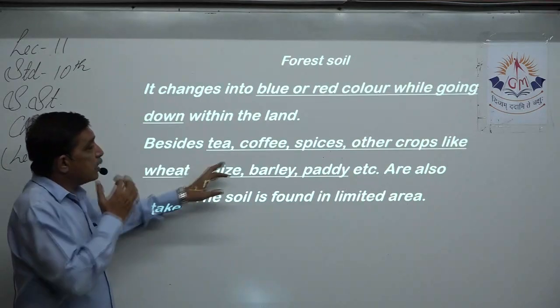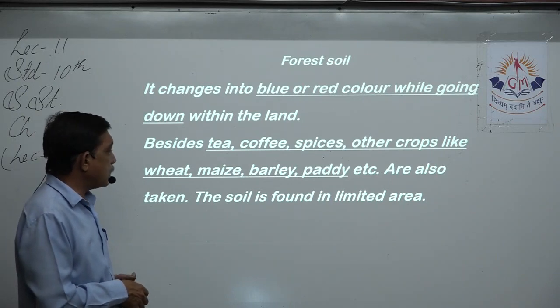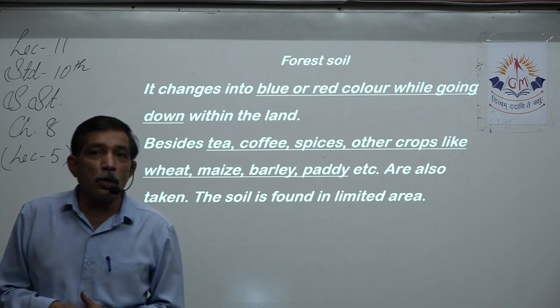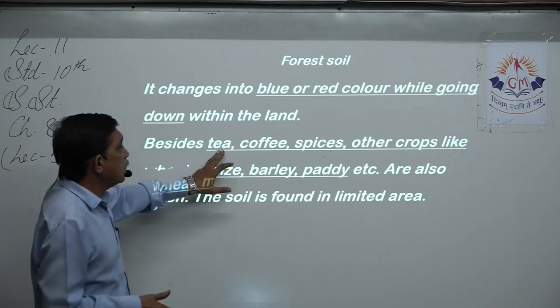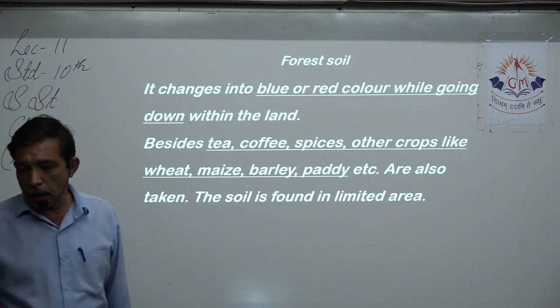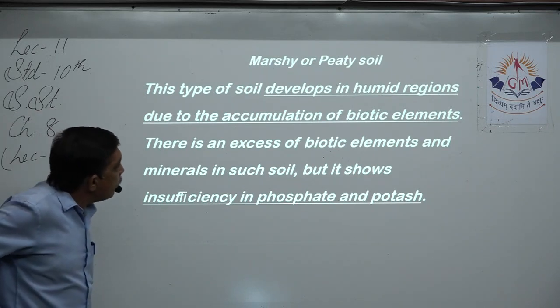Besides tea, coffee, spices, other crops like wheat, maize, barley, paddy, etc. are taken. The soil is found in limited areas. Some things you can grow over there because humus has developed, so you can take these crops: tea, coffee, spices, other crops like wheat, maize, barley, etc. Now we come to the last type of soil, that is marshy and peaty soil.